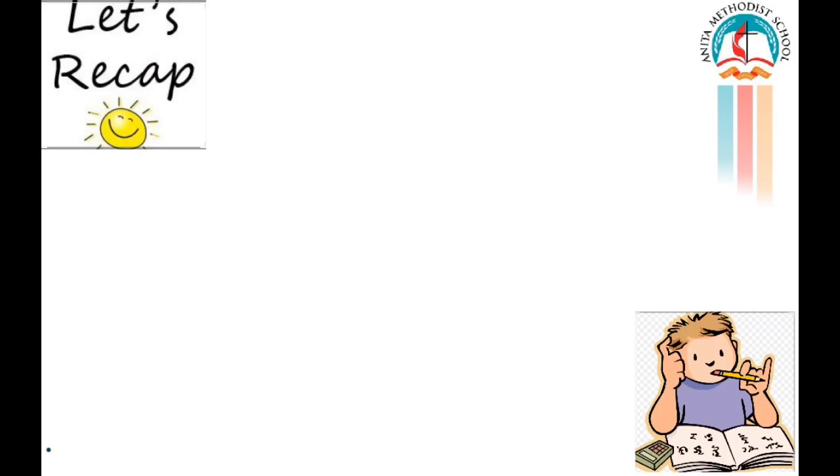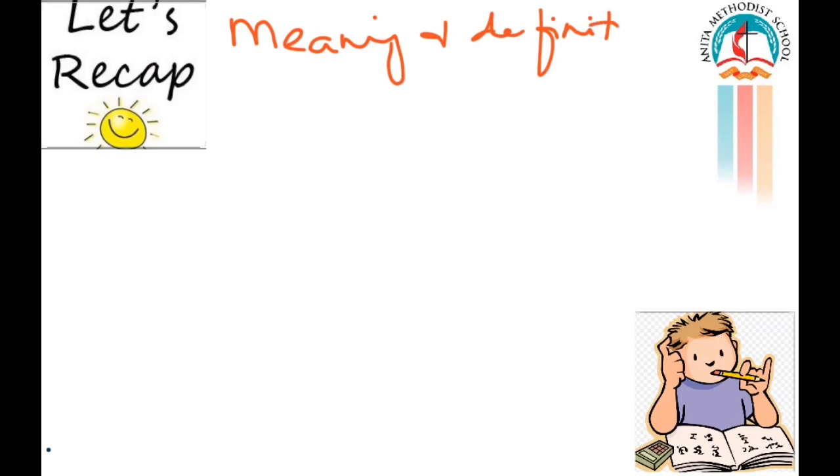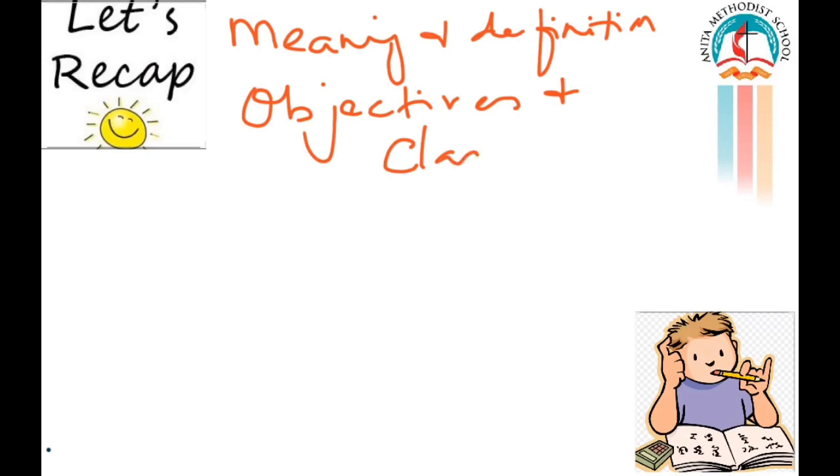Before going to today's class, let's have a small recap of what we learned in the last class. In the last class, we learned the meaning and definition of ratios. Then you learned the objectives and classification of ratios.